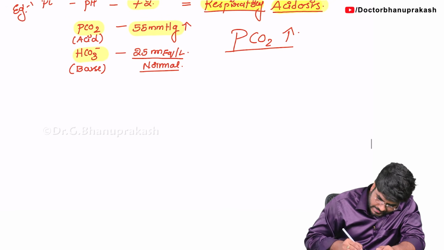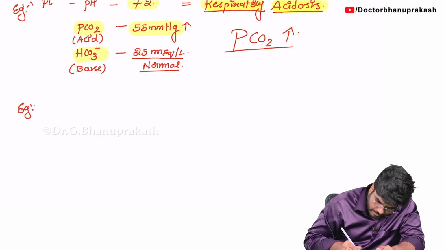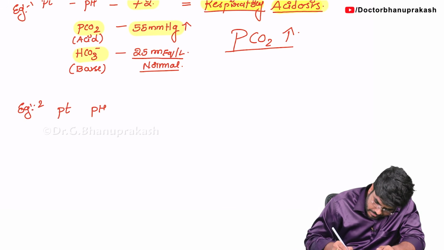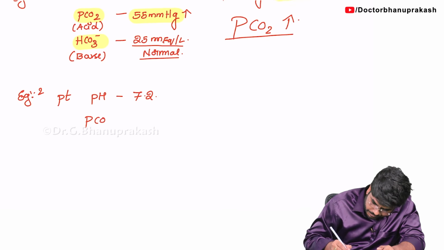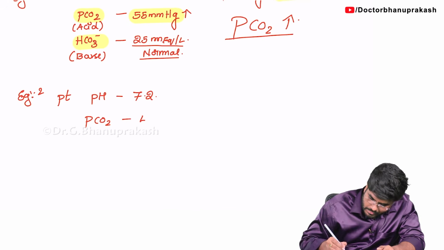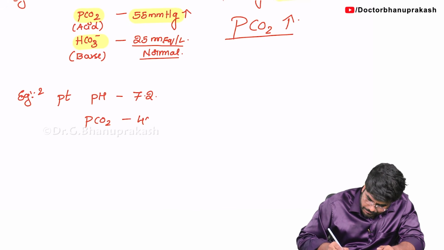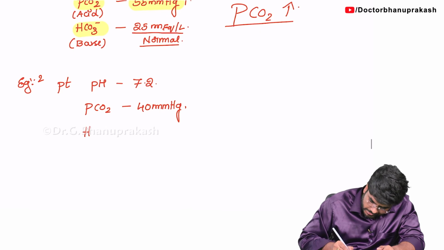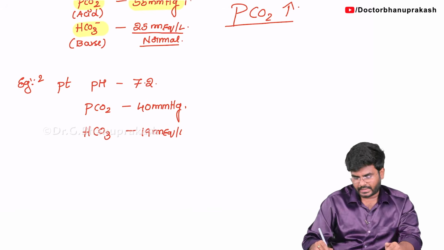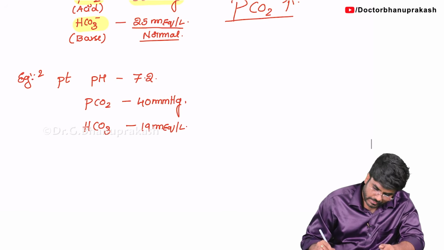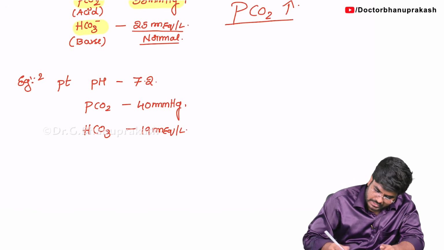Now let's look at example number 2. Again, same patient with a pH of 7.2. PCO2 value is, let's say, 40 mm Hg, and HCO3 minus is 19 milliequivalents per liter. So now tell me, first what you have to check? Always check the pH.